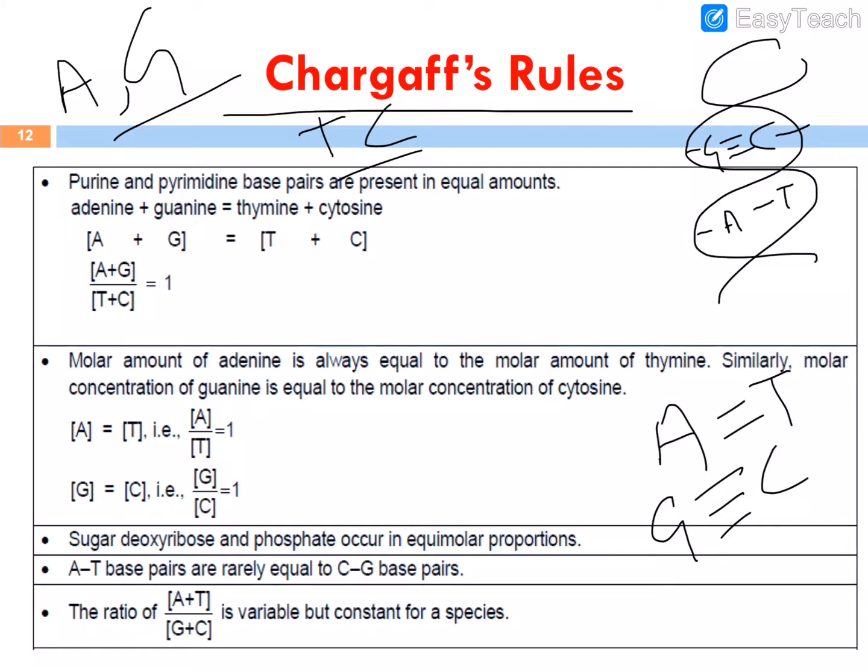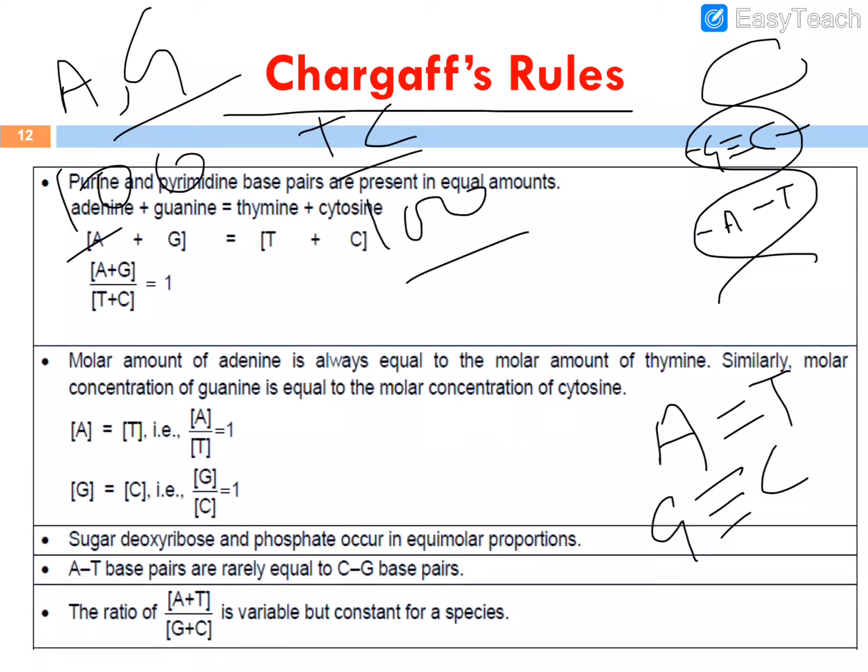So we can say that if there are 100 purines, then there must be 100 pyrimidines.